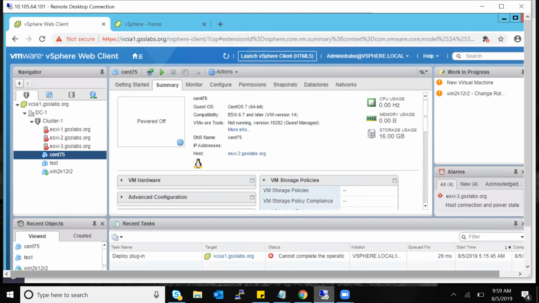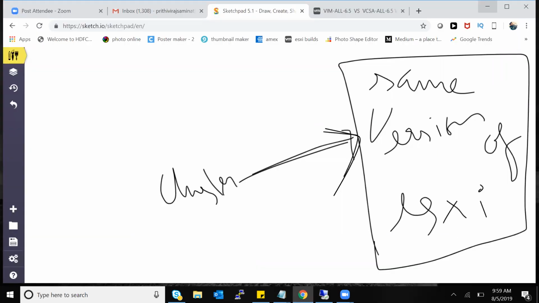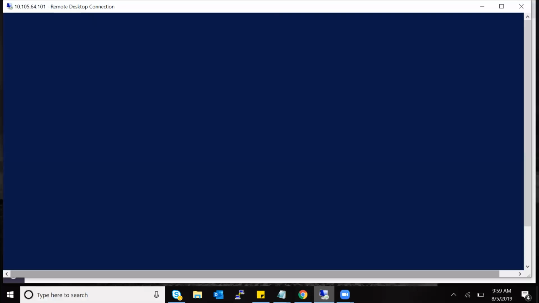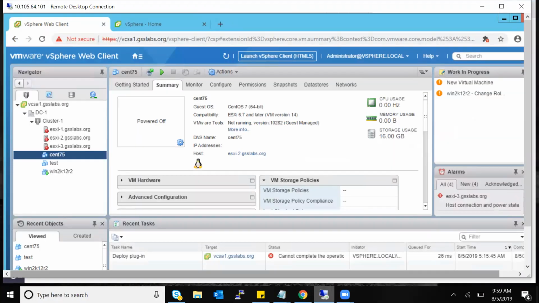Regarding vMotion, you told me it can happen across different versions, right? Yes, while you're creating a VM, there is an option to choose compatibility. If you mention 5.5 and above, it will go to 5.5.